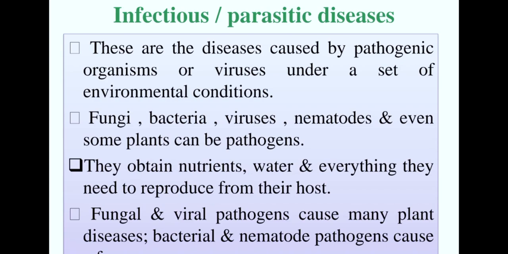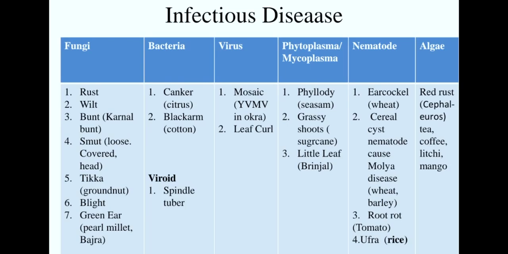These are the infectious diseases caused by different living organisms like fungi, bacteria, viruses, phytoplasma, nematode, algae or viroid. Fungi cause different diseases like rust, wilt, bunt, which we commonly know as Karnal bunt, which occurs in wheat crop, smut, loose smut, covered smut, head smut. Fifth one, tikka, a disease commonly found in groundnut, blight, and green ear, which occurs in bajra crop.